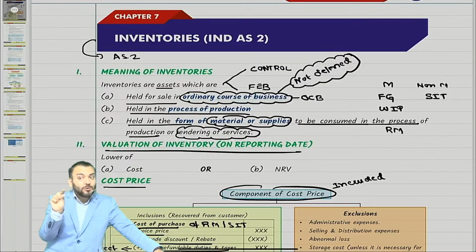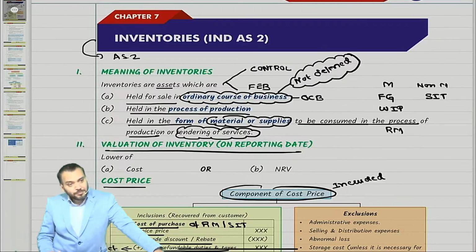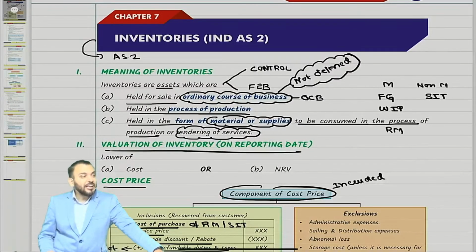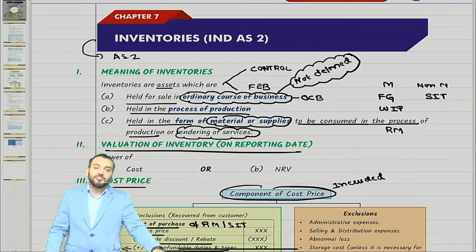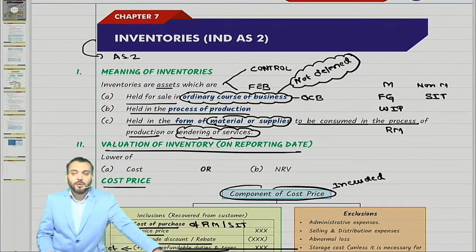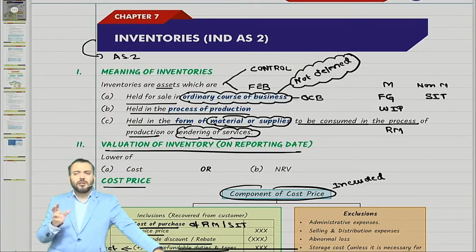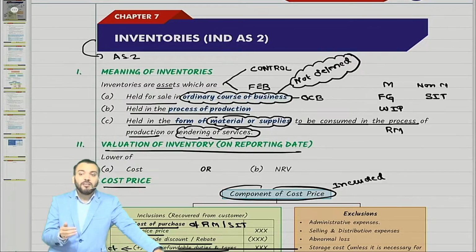So inventories are assets which are held for sale in OCB. OCB is the keyword. OCB means ordinary course of business. Or they are held in the process of production, or held in the form of material or supplies to be consumed in the process of production or for rendering of services. Direct material, Ind AS 2 will be applicable. Indirect material, if they are held for production purpose then only Ind AS 2 will be applicable. If they are held for distribution purpose then Ind AS 2 is not applicable.